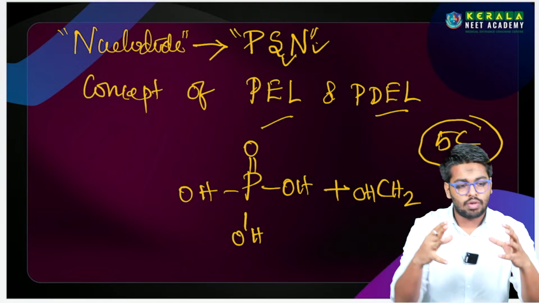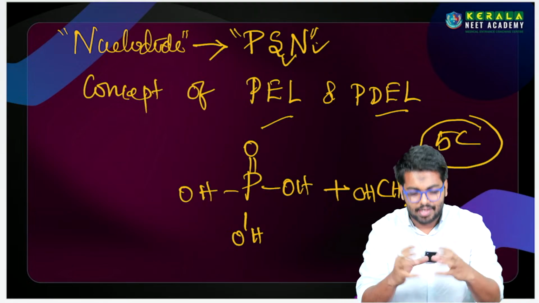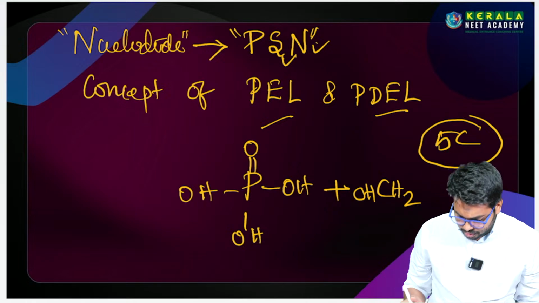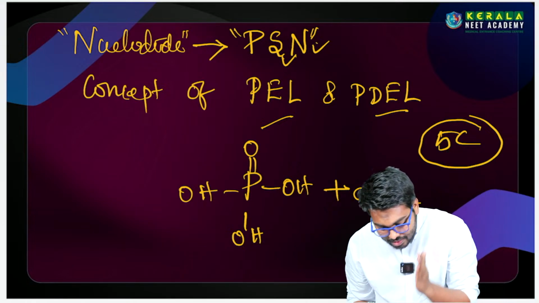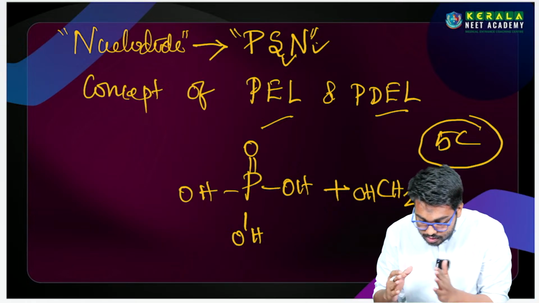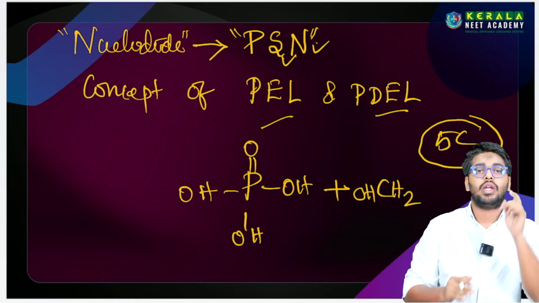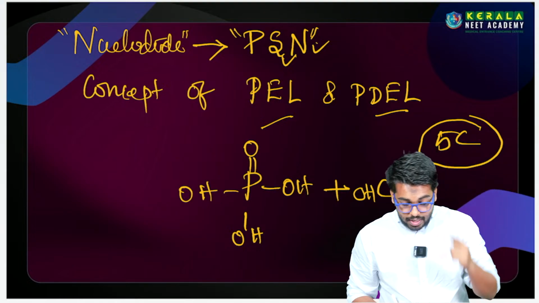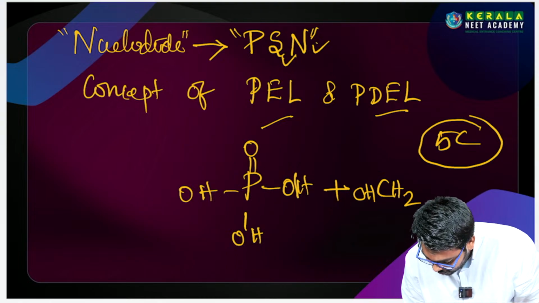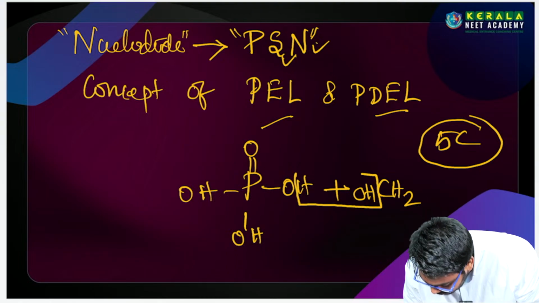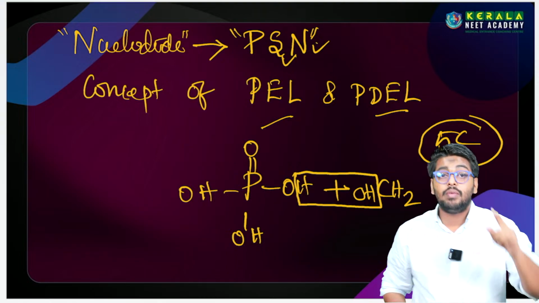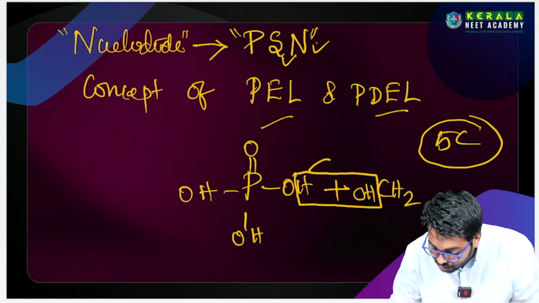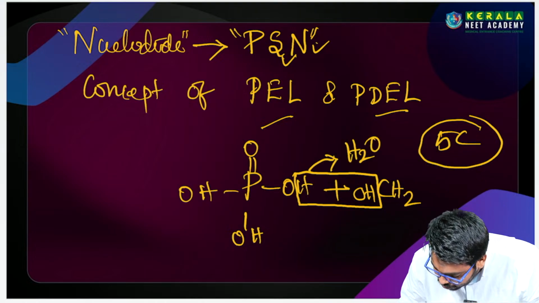Understood? So you can find this group CH2OH, right? These two components, two reactants, are reacting. Keep these as reactant names: this is the phosphoric acid and this is alcohol. This is acid, this is alcohol. Acid plus alcohol gives you the ester, right? So a hydrogen from one and a hydroxyl group from the other will make a bond, upon the releasing of a molecule of water.